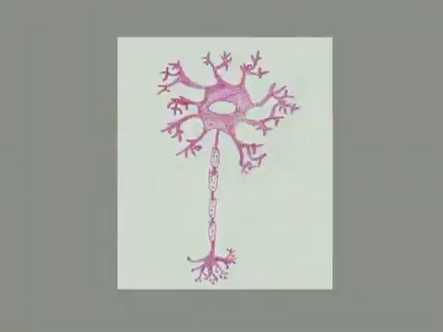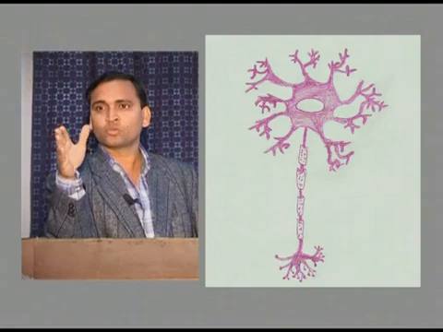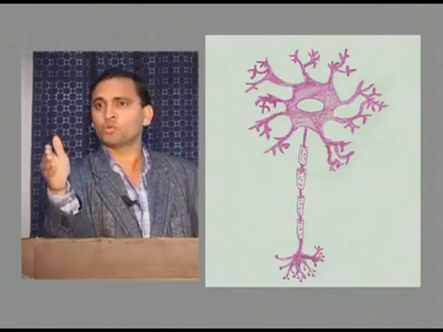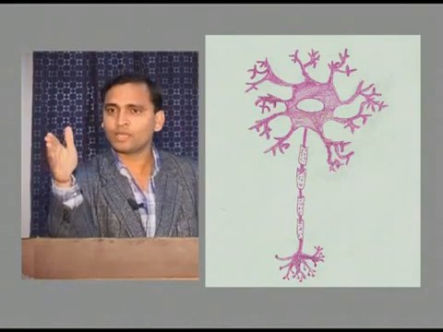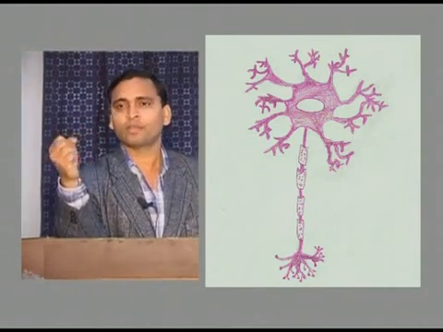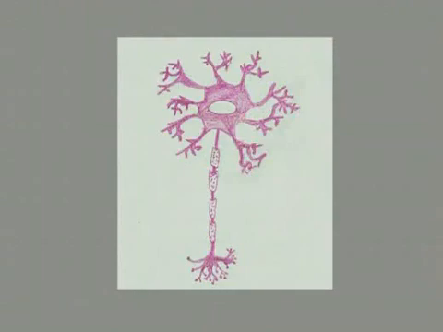Whenever there is any forceful contraction, the signal will go to the spinal cord, and the spinal cord has a synapse with the alpha motor neuron, which is responsible for contraction of muscle. So it will stop giving signal to the alpha motor neuron. When your alpha motor neuron does not get a signal, your muscle will not contract. It will relax.